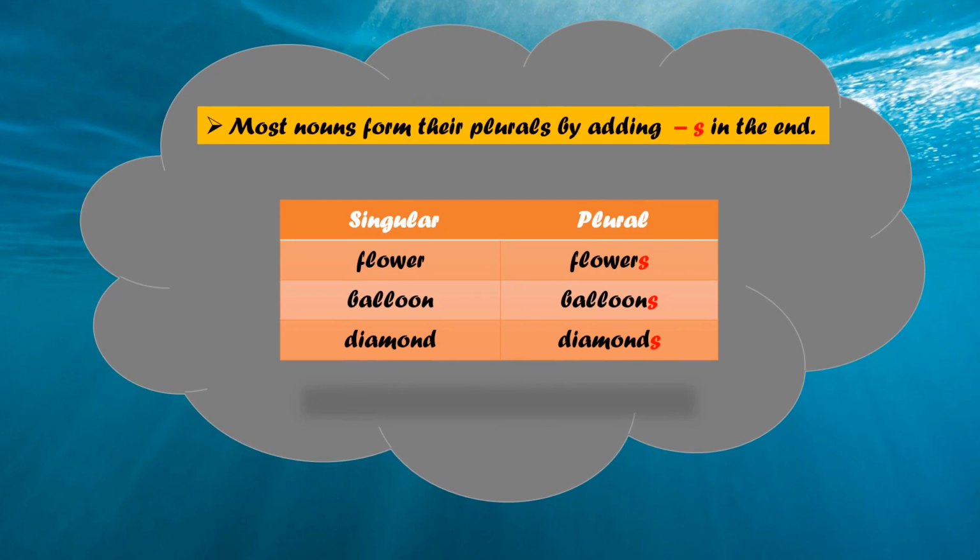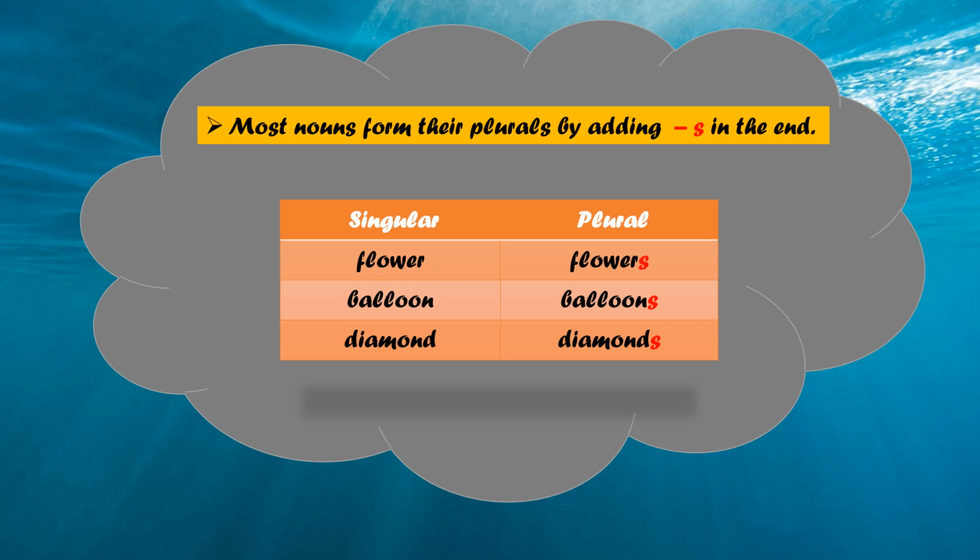Now children, see, there are many rules of converting a singular noun into a plural noun. So now we will study the rules for changing nouns from singular to plural. There are various ways. Let's see. Most nouns form their plurals by adding s in the end. Like flower, flowers. See here, we are adding s after the word flower to make it plural.